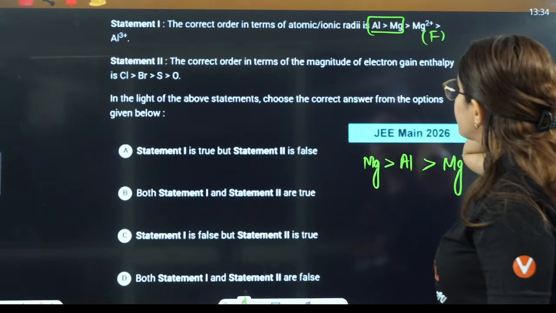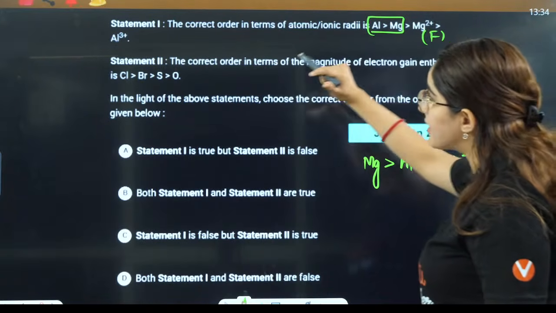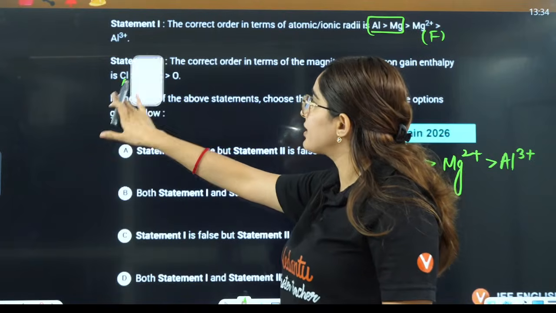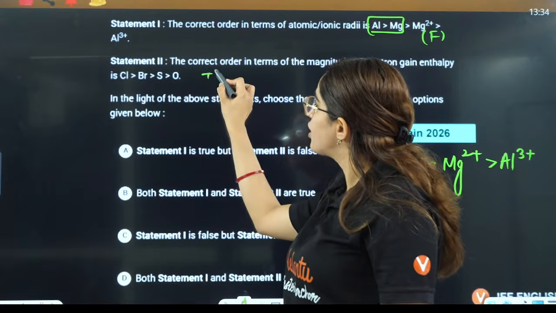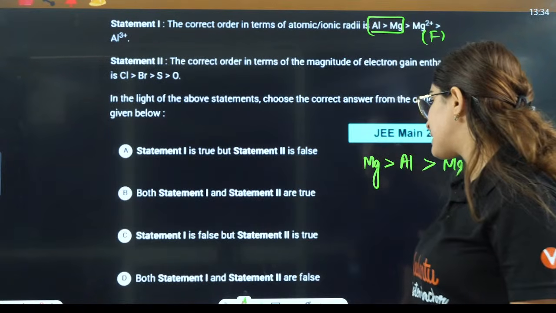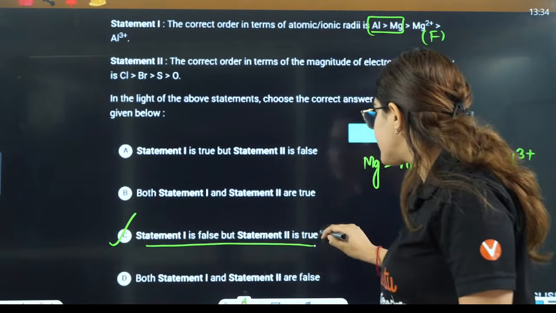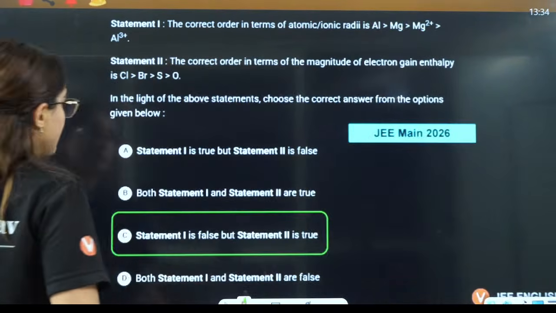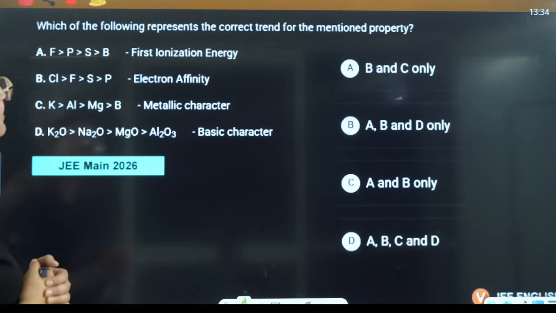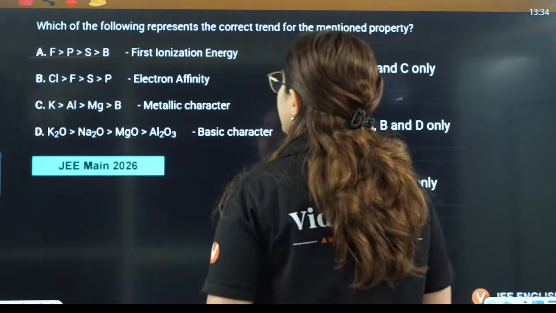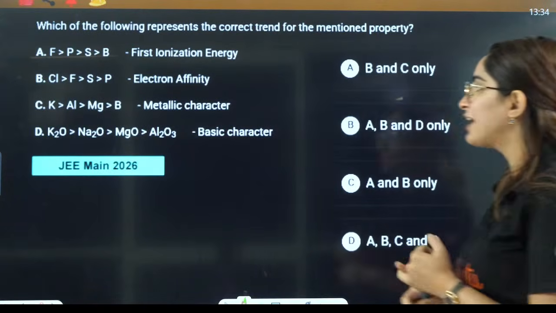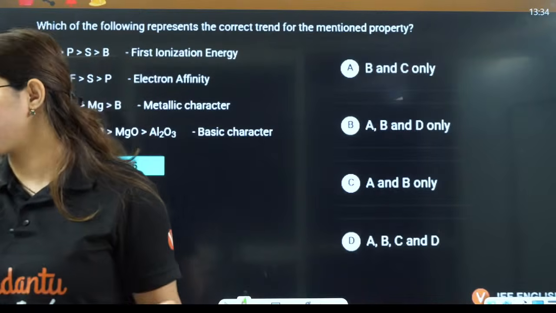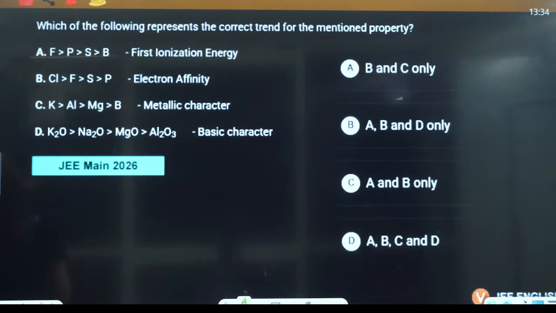The correct order in terms of magnitude of electron gain enthalpy, that is correct. Chlorine, bromine, and oxygen has the least here. That is true. So this one is true here, right? So you can say statement 1 is false, statement 2 is true here, right? Next question is, which of the following represents correct trend in the mentioned property? Now here they have given 4 properties and you have to tell the correct trend out of this. Okay, you can also use the elimination method, right?